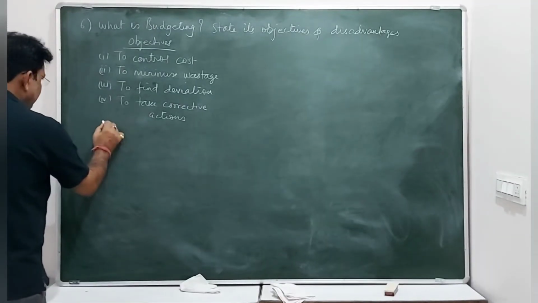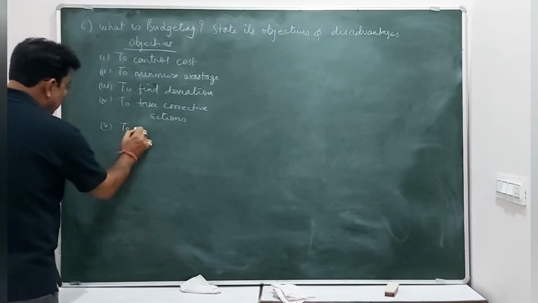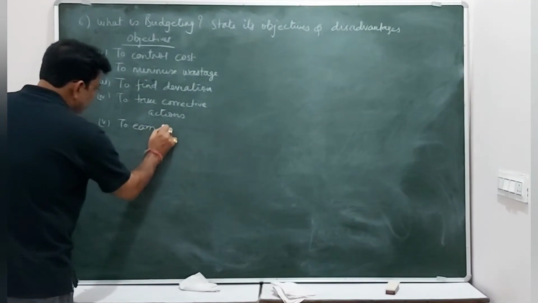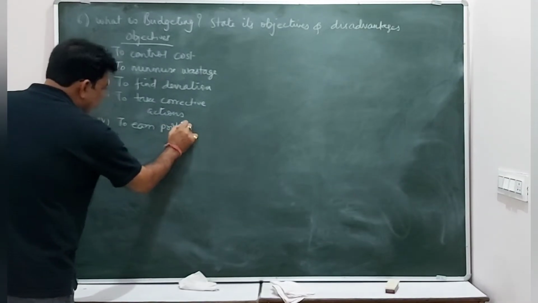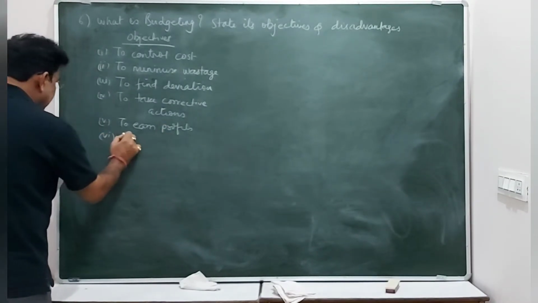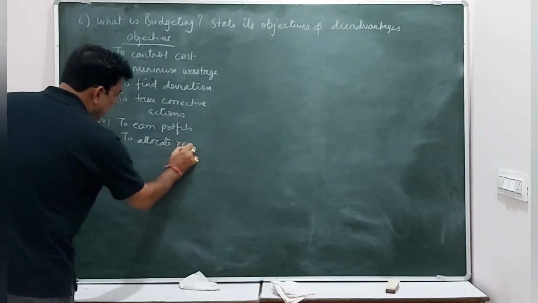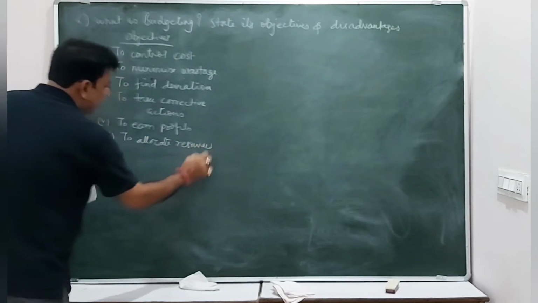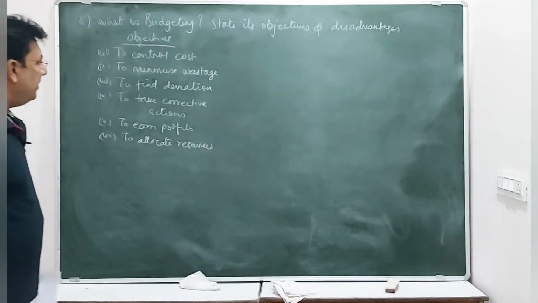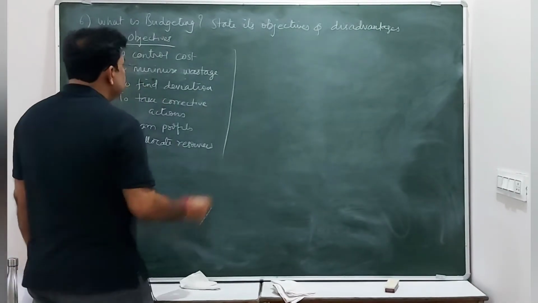And this is one very important one, to earn more and more profits. This is the main objective of every budget. And lastly, to allocate resources properly. So these are a few important objectives of every budgeting or every budget.